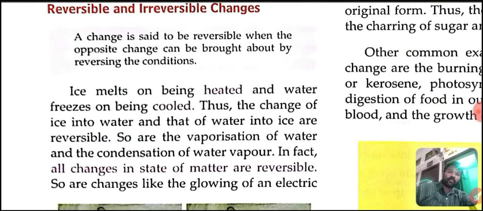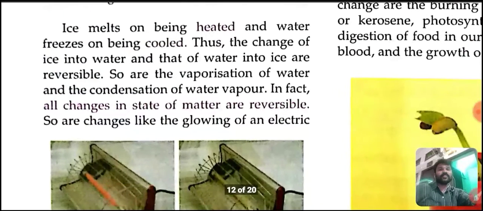And vaporization of water and condensation of water, is it a good example of reversible change? Yes, it is also a good example of reversible change. In fact, all changes in state of matter are reversible.